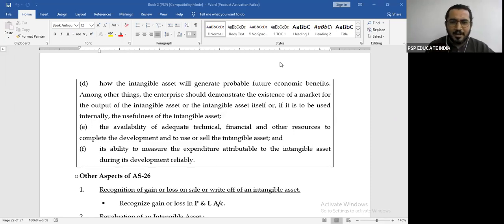But if I capitalize, then that amount will not go in one hit to the profit and loss account. It will go in parts in the form of depreciation. So development cost, which means if you capitalize, then it will be deferred to the profit and loss account in the amortization ratio. That is what they are talking about. Right. So Spruha and Raj, I hope this is clear to you.